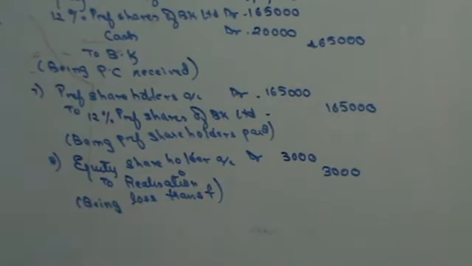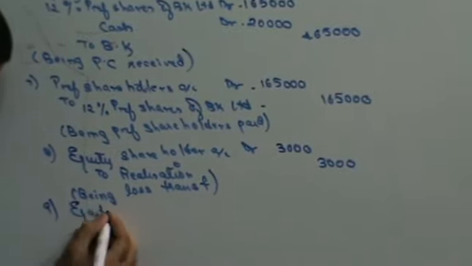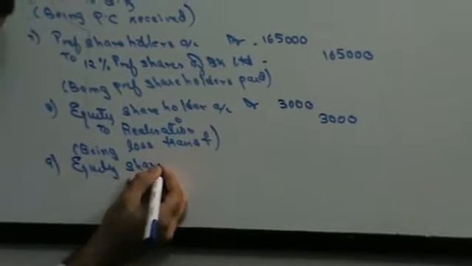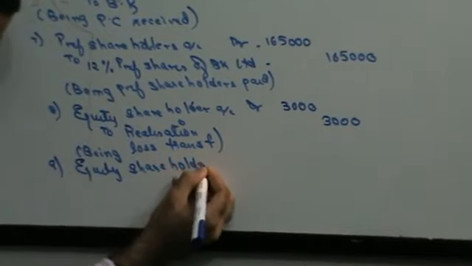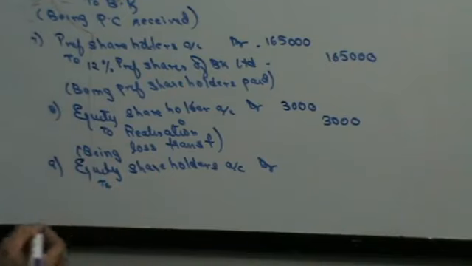Once you have transferred the loss, then you have to finally pay the equity shareholders. Debit the receiver, equity shareholders account debit. What all have they got to be paid?